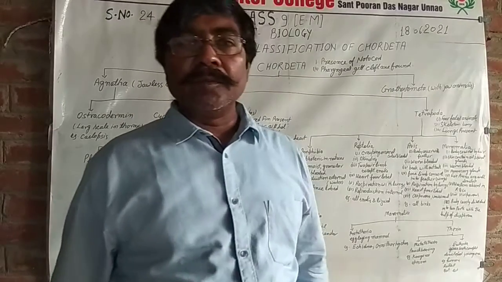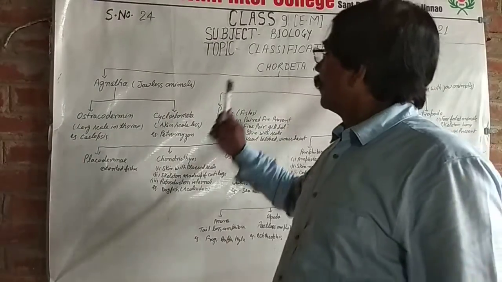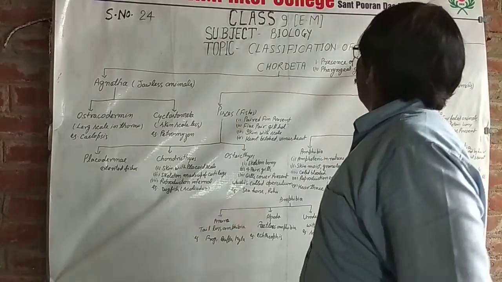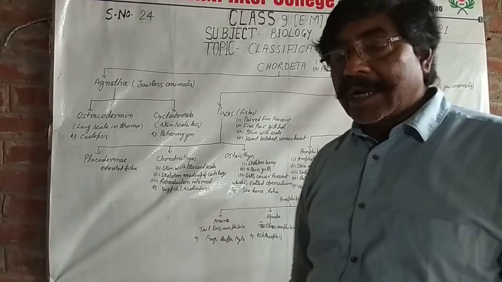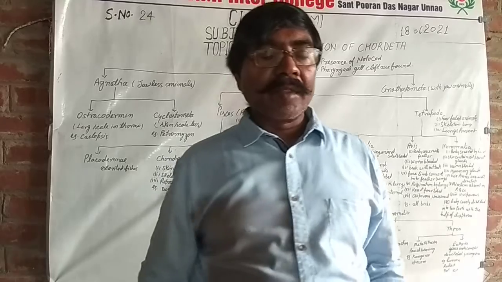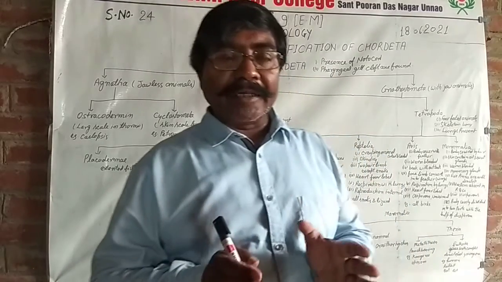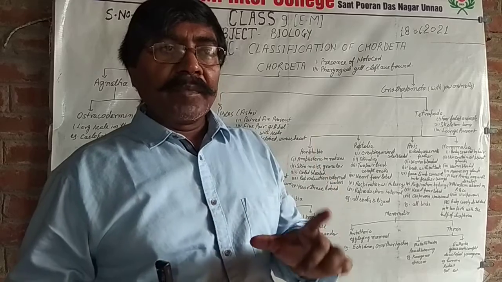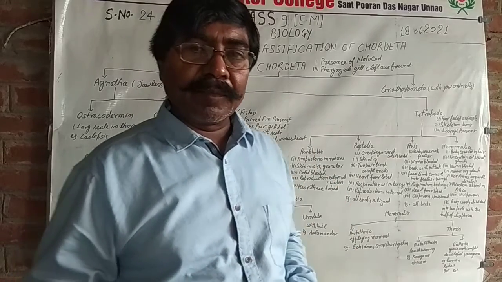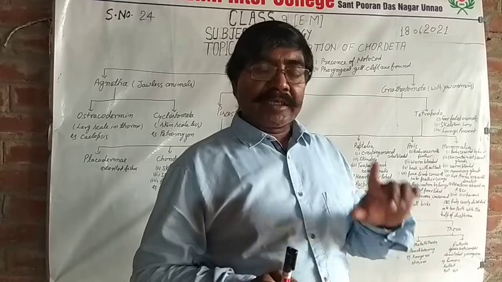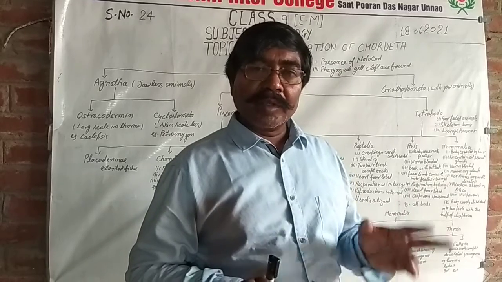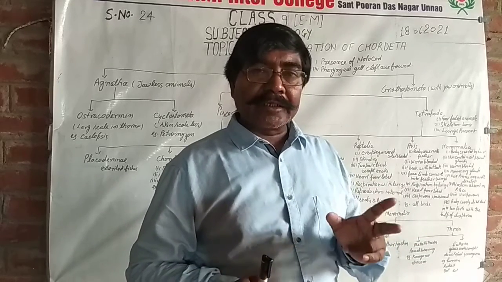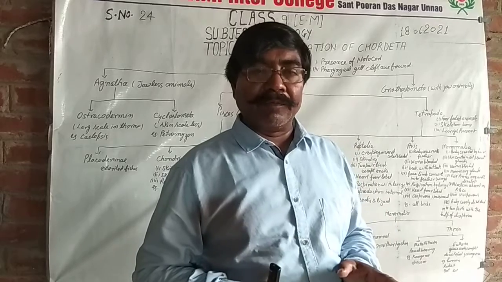Today, I teach you about the classification of chordata. Chordata means they have a notochord at any stage of life. Second, the CNS is hollow. Third, gills are present at any stage of life.